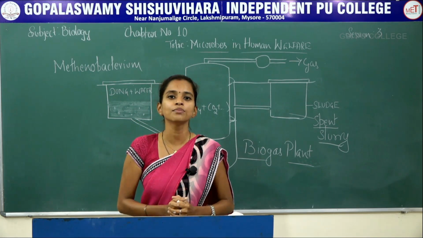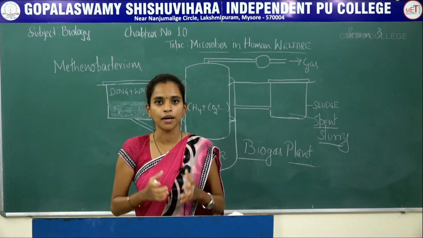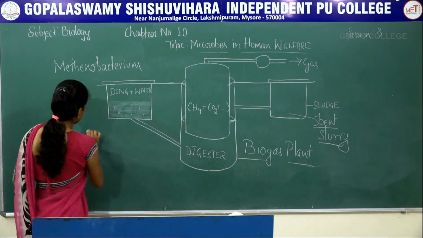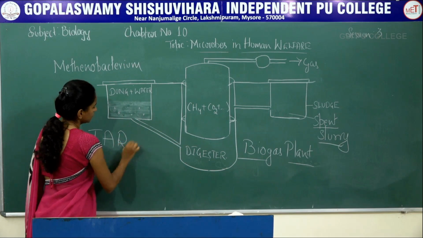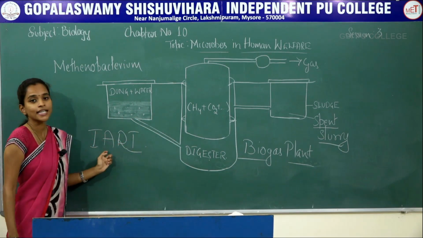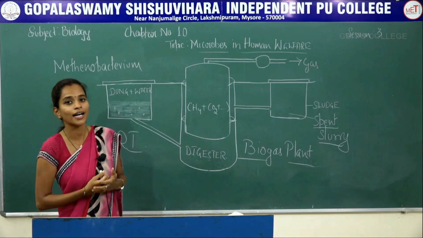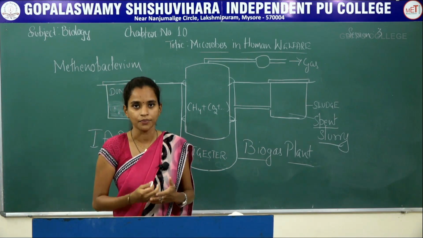As for the biogas plant, it was first introduced in India by the Indian Agricultural Research Institute, and one more is the Khadi and Village Industries Commission.